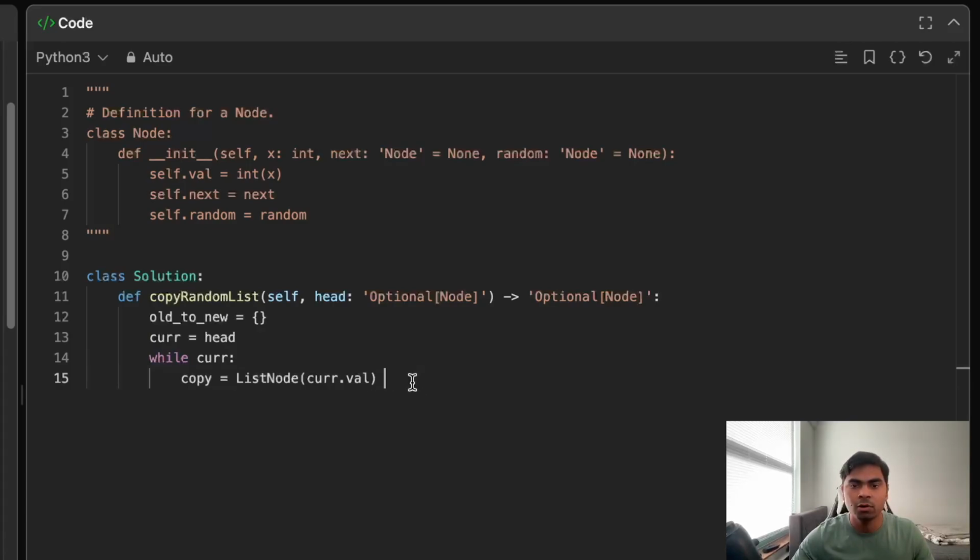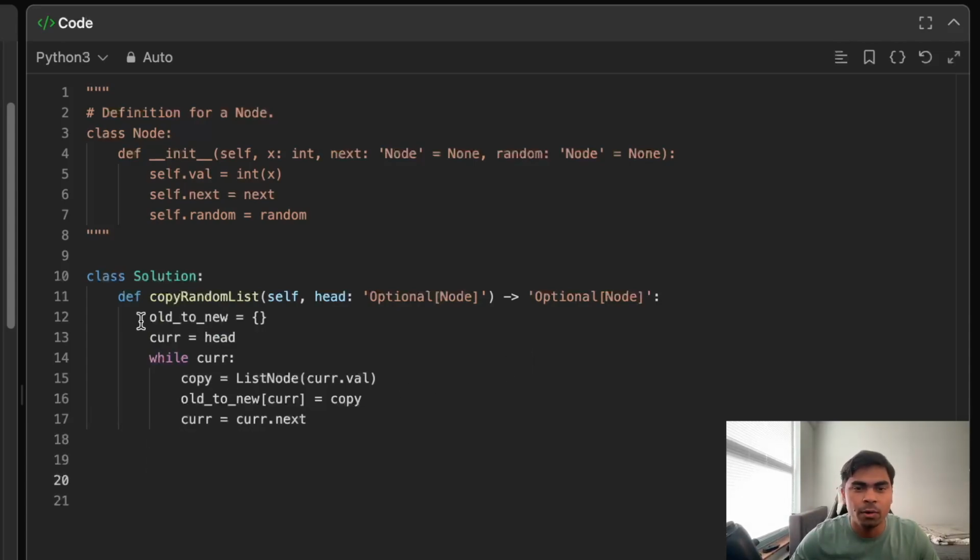We have this copy node, so I'm going to store it in my old to new hash map. Old is basically cur and new is our copy. All right, then we set cur equals cur.next.